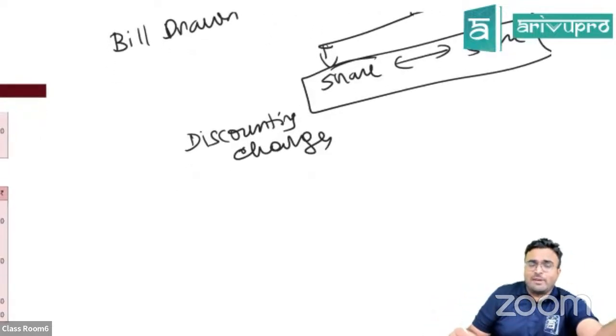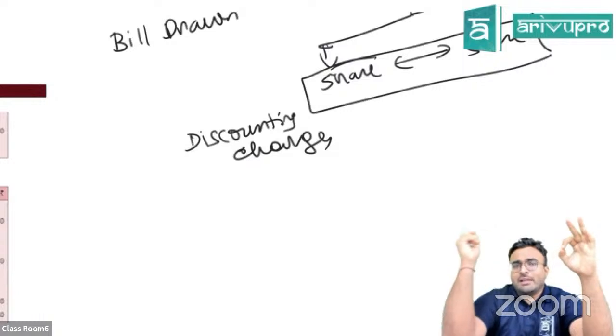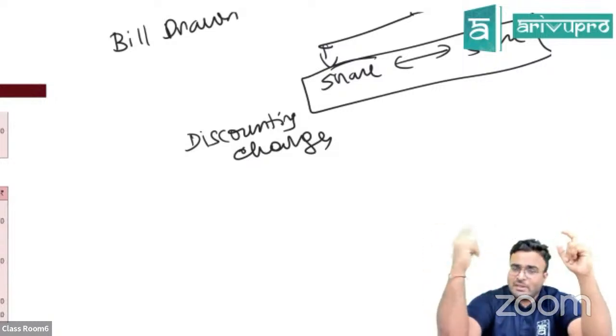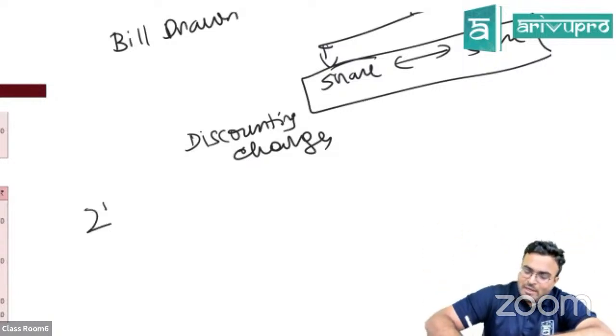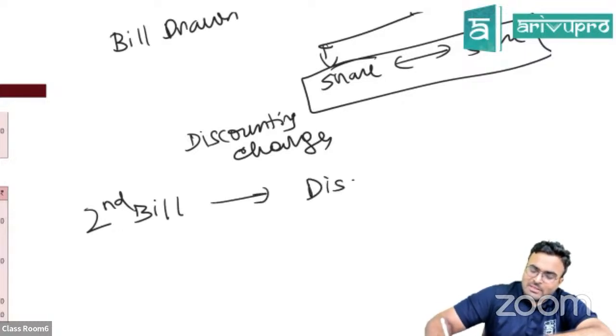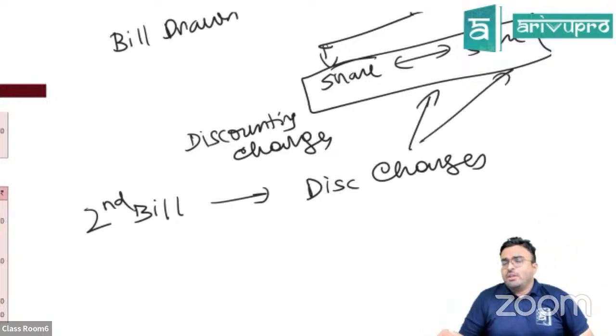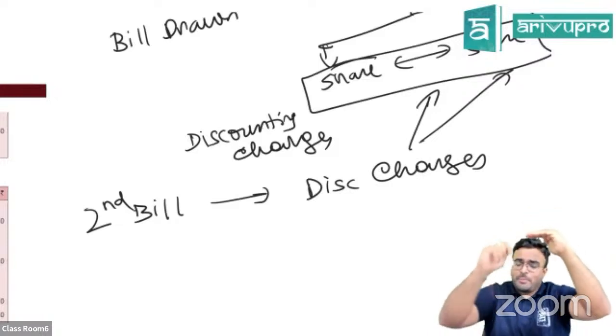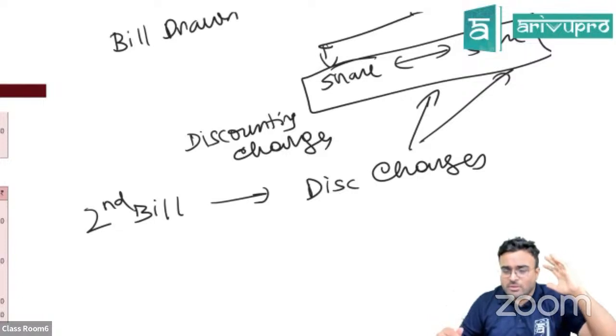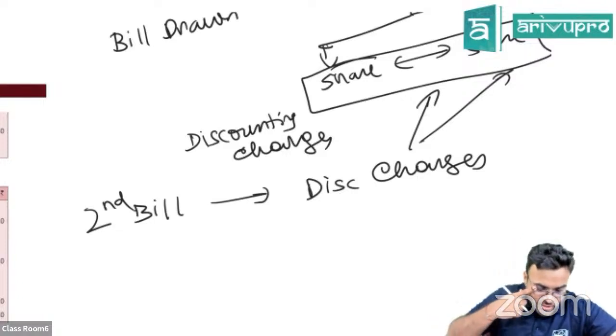On the date of the bill, if one person is not able to pay, then the other person will draw a bill on this guy and he will discount it. Now, if you have a second bill introduced in the same case, remember this, whatever discounting charges are there in this bill will be shared in the same ratio in which the original amount was shared. So first bill amount, in what ratio you have shared that, same ratio you will apply for the second bill's discounting charges also. Okay, apply that to that question. I hope it's clear.